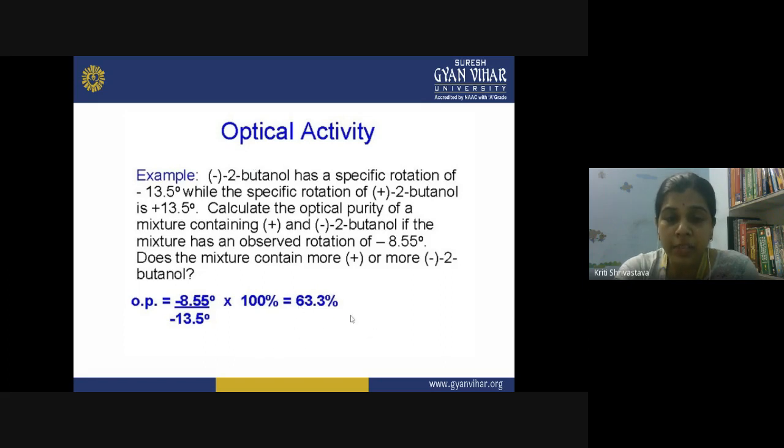So what does it mean? It says that your L form, L-butanol, that is minus 2-butanol, is 63.3% in the sample, and the remaining is plus 2-butanol. So the L form is present in excess. In this manner, you can calculate the optical purity of a sample.